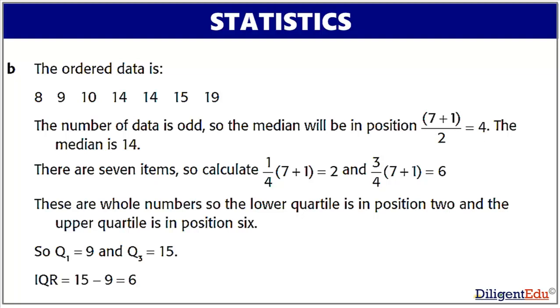These are whole numbers, so the lower quartile is in the position 2 and the upper quartile is in the position 6. So Q1 is equal to 9 and Q3 is equal to 15. Interquartile range is equal to 15 minus 9 is equal to 6.